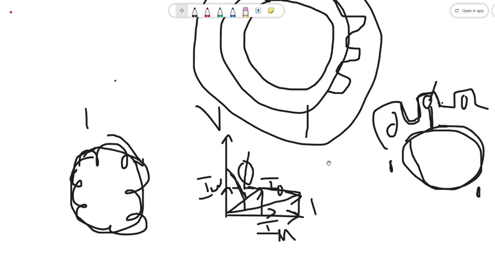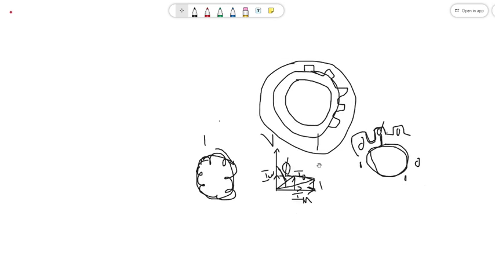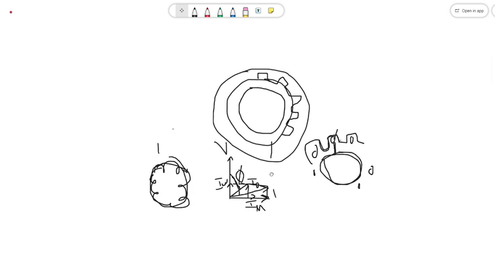So what is the reason for decreasing of power factor? Increasing of magnetizing current. What is the reason for increasing of magnetizing current? Increasing of reluctance in the magnetic circuit. If the reluctance is increased, we need to give more current to produce the same flux. Okay, fine. That is the first point. And the second point is leakage flux.